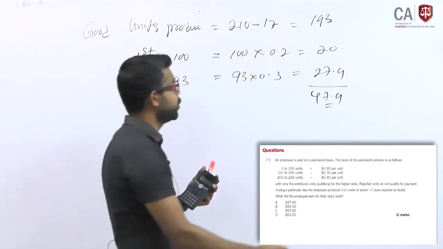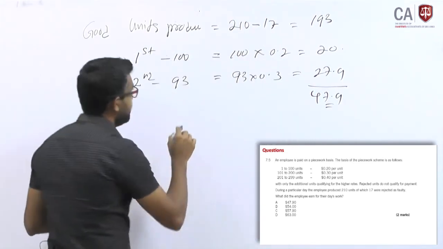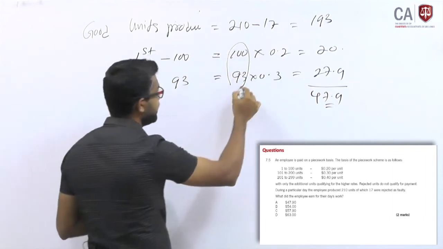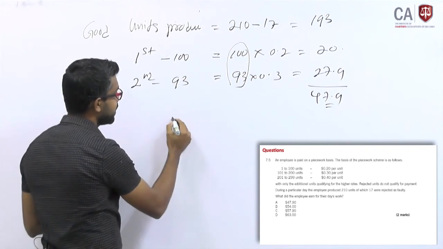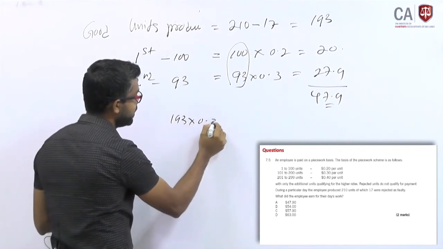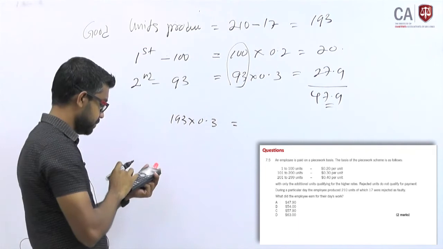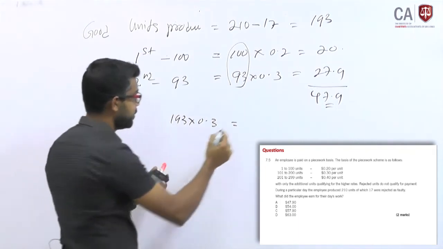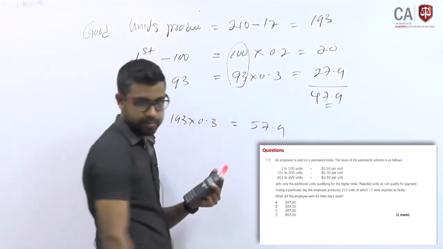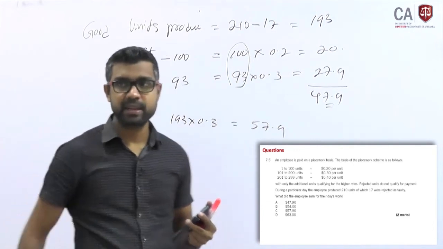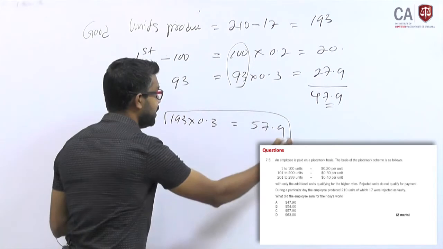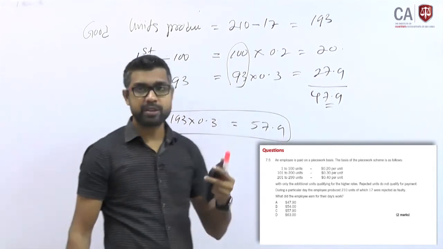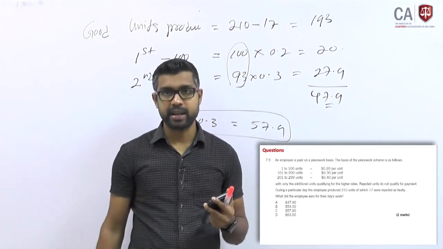I will show you the mistake you are making. Some of you will think, alright, 193 belongs to the second bucket, which means 193 into 0.3. Look at this mistake, 57.9. That is also there as an answer.